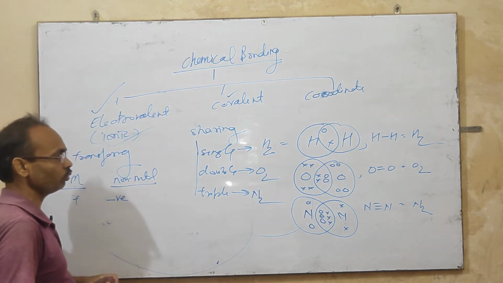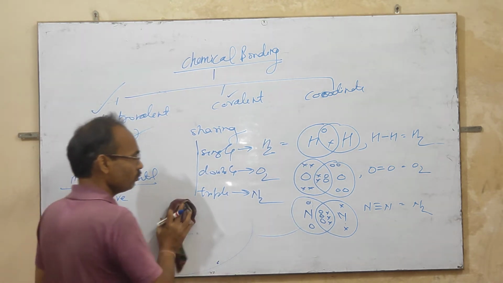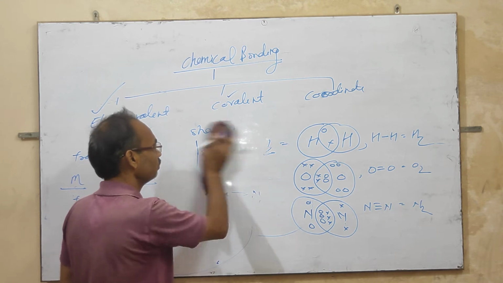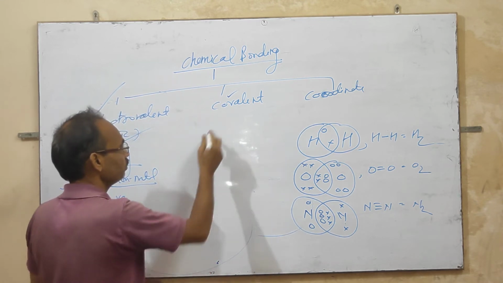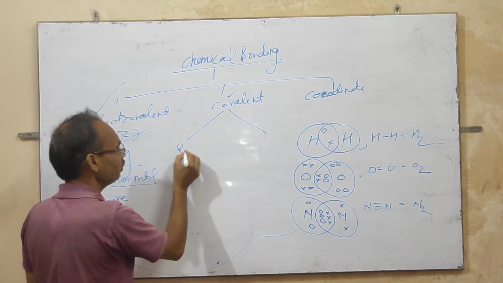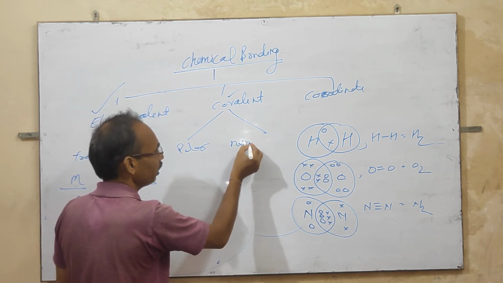Covalent bond is also of two types: polar and non-polar.